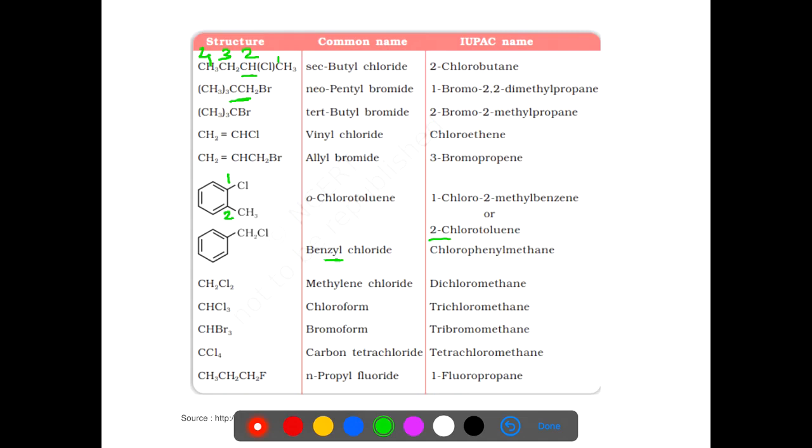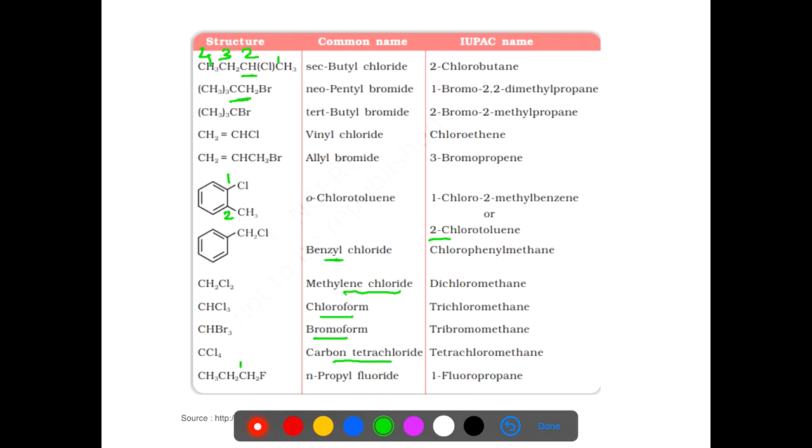The next compound CH2Cl2, methylene chloride, has the IUPAC name dichloromethane. CHCl3, chloroform, has the IUPAC name trichloromethane. CHBr3, bromoform, has the IUPAC name tribromomethane. CCl4, carbon tetrachloride, has the IUPAC name tetrachloromethane.